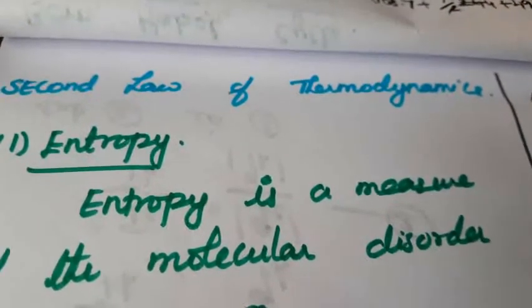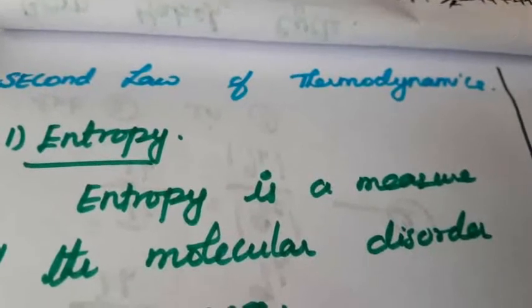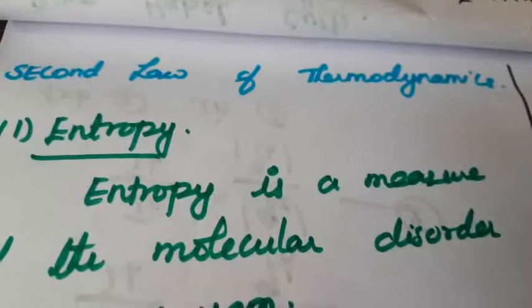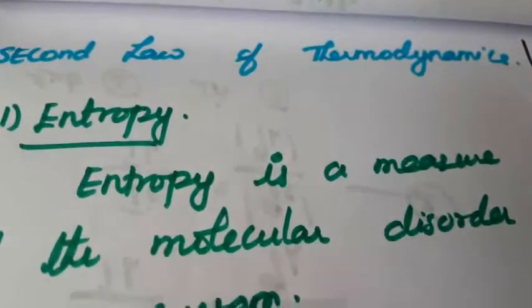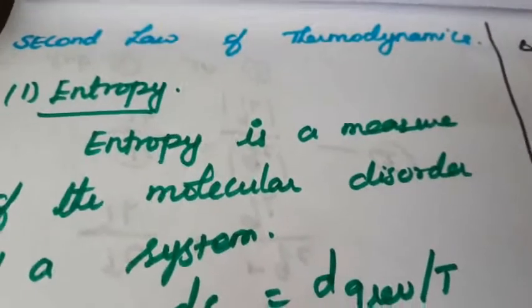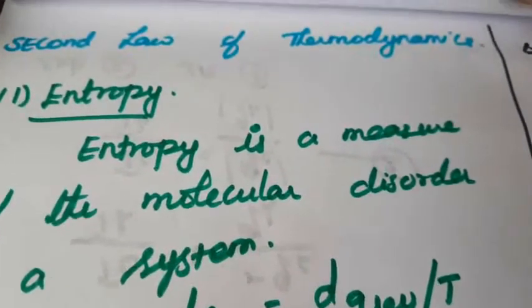So what is the kind of natural experience? To overcome this, for certain processes, the spontaneous reaction, what is the feasibility of this spontaneous reaction under the law of conservation? So they developed the second law of thermodynamics. So what is meant by thermodynamics? And what is the second law of thermodynamics?